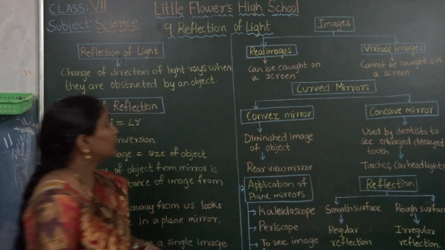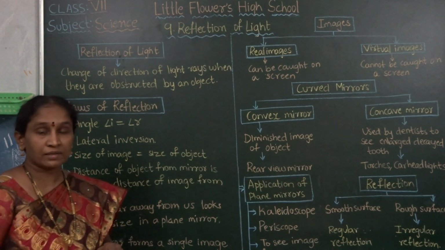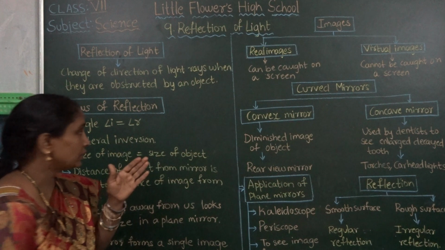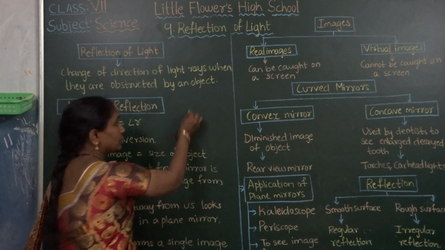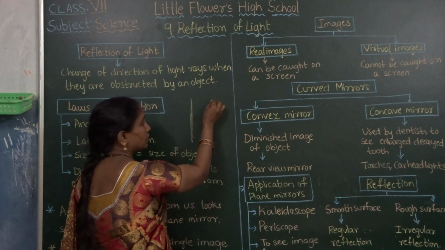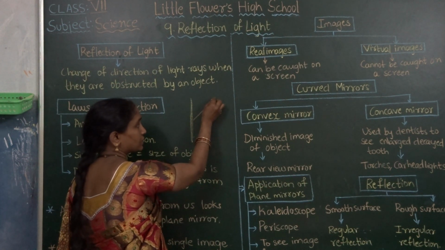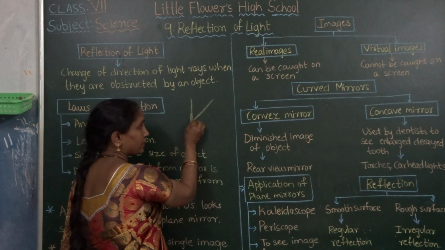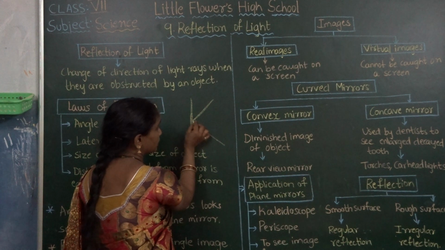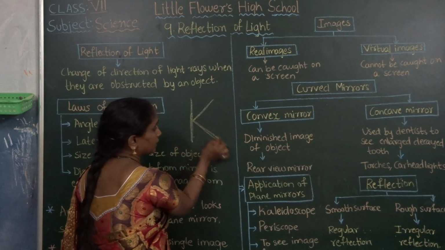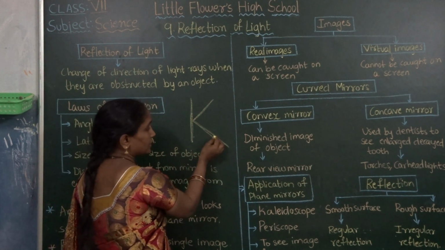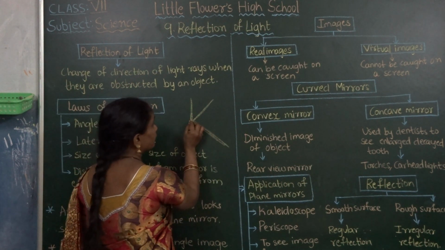Okay, this is about the reflection of light. What is reflection? The bouncing back of light rays when the light ray meets an obstacle. Okay, for example, this is one of the obstacles, right? This is the incident ray. We are passing this light ray. When this light ray meets the obstacle, that light ray changes its direction. Right? This is called the reflected ray.